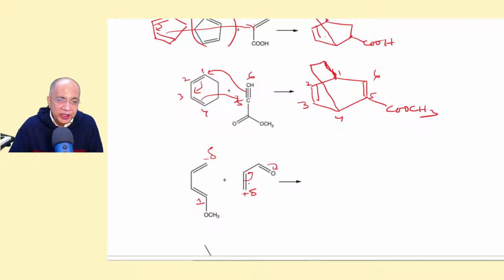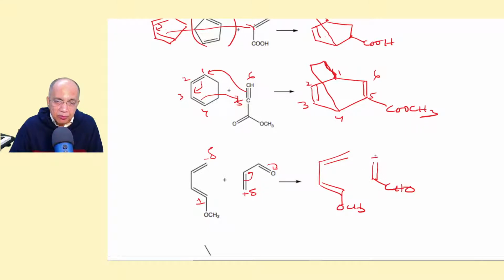So this will be joining in the opposite way. Make it upside down so that it will come nearer. If this is negative, the positive I will show here, so that CHO will be here.